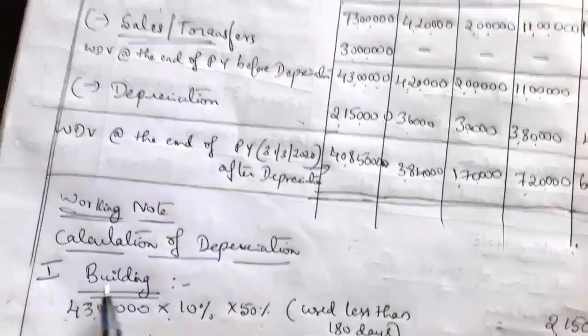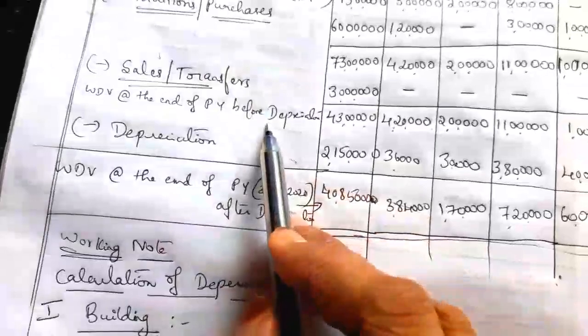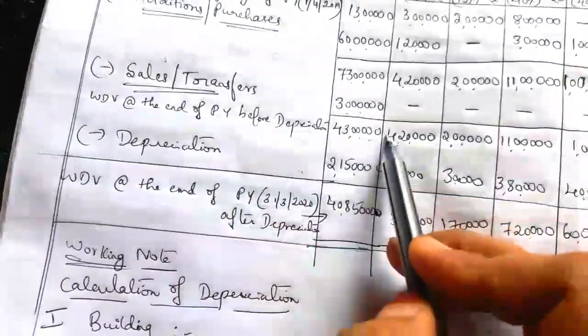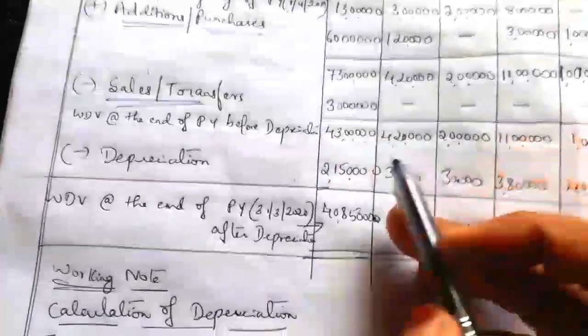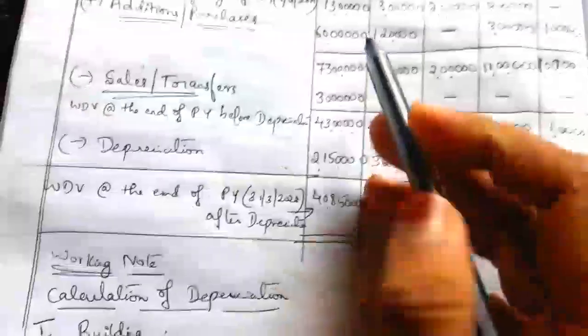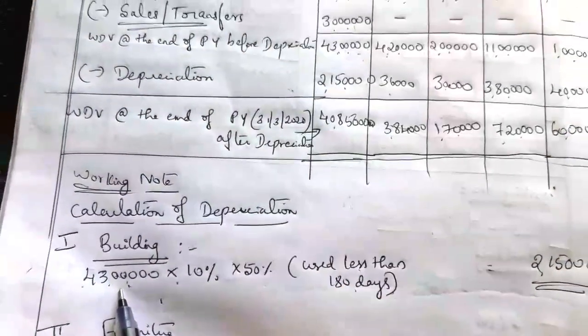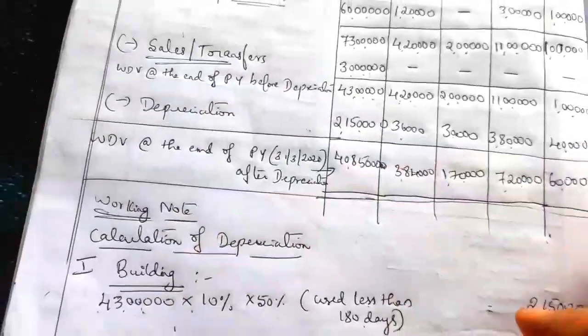We are following written down value method, so it should be on written down value only. Here we have to calculate the depreciation on this 43 lakh, not on 60 lakh, because written down value is less here. So on that value we have to calculate the depreciation. That is what is important here.